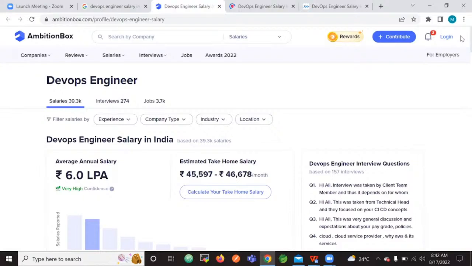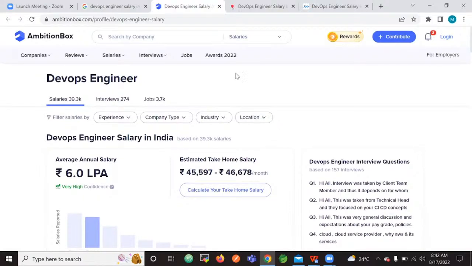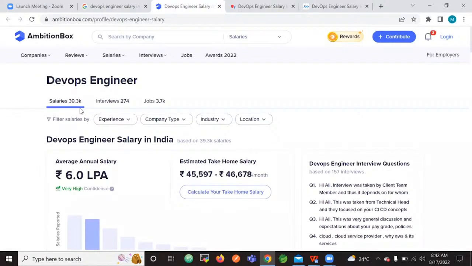The DevOps engineer salary for a fresher is now 6 lakhs per annum with very high confidence, meaning the data is based on a large number of responses, around 39.3K salaries.